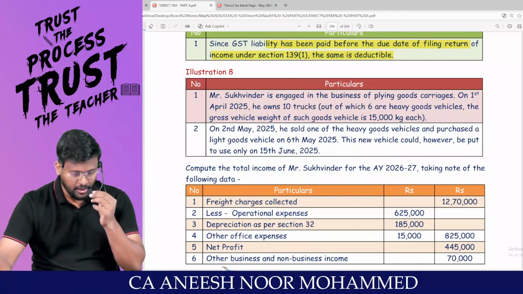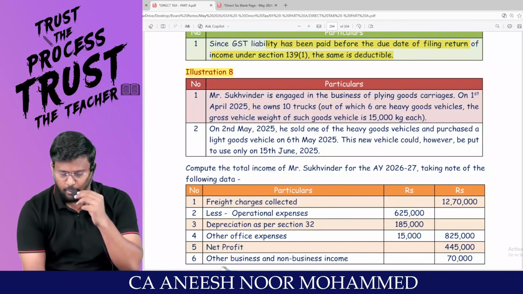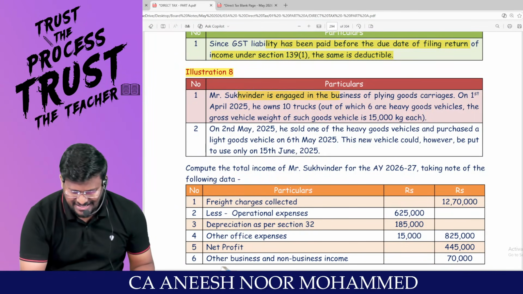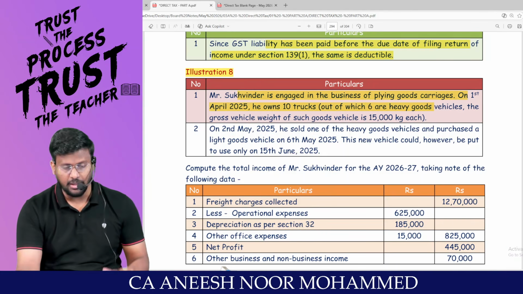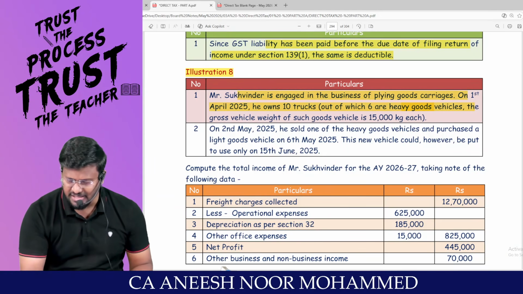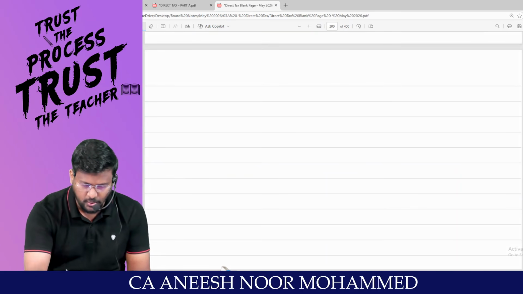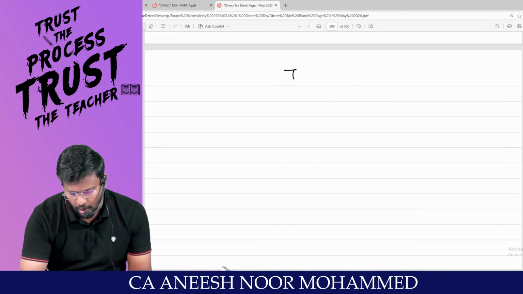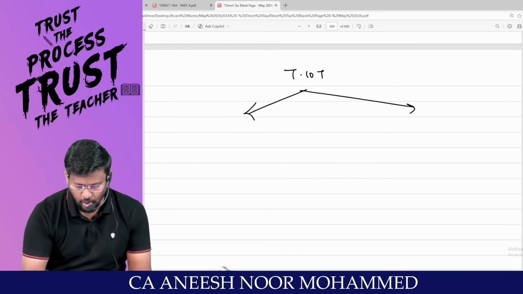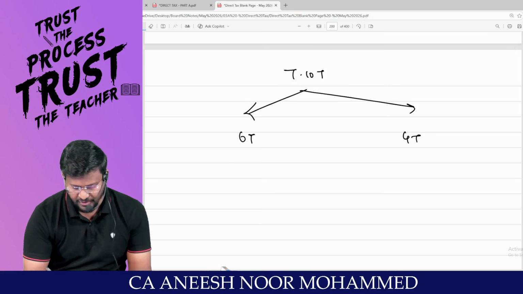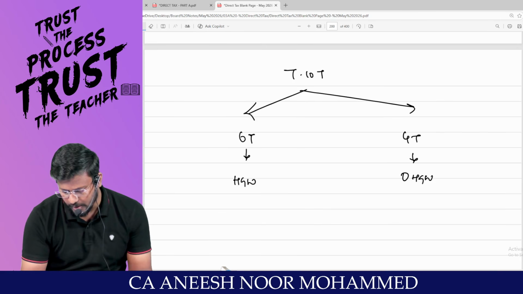Sir, very happy morning to all. I believe that you would have done illustration number 7 and I'm moving into illustration number 8. Mr. S is engaged in the business of plying goods carriage. On 1st April 2025, he owns 10 trucks, out of which 6 are heavy goods vehicles. The gross vehicle weight of each such goods vehicle is 15,000 kg. That means totally how many trucks? 10 trucks, to be classified into 2 categories. How much truck? How much truck? 6 trucks and 4 trucks. 6 trucks are heavy goods vehicles and 4 trucks are other than heavy goods vehicles.